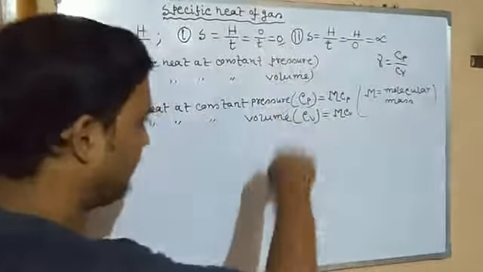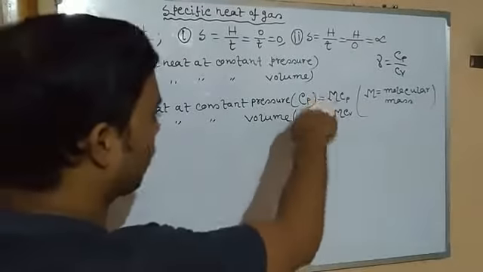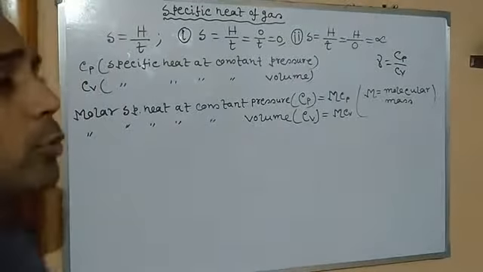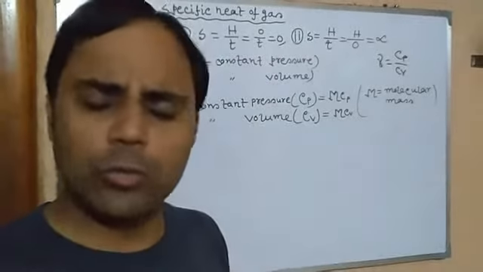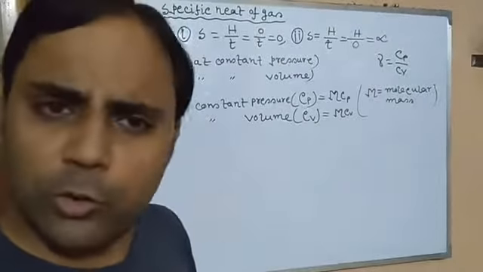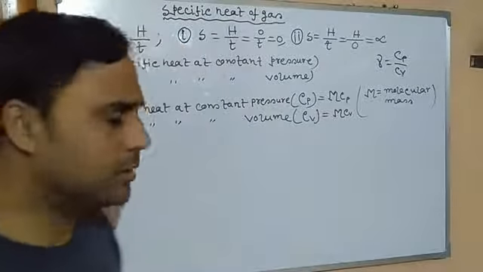Now this is capital Cp, and molar specific heat at constant volume, capital Cv. What is molar? Molar means when instead of 1 gram of gas we take 1 mole of gas. 1 mole of gas means 1 gram molecule of gas, isn't it?